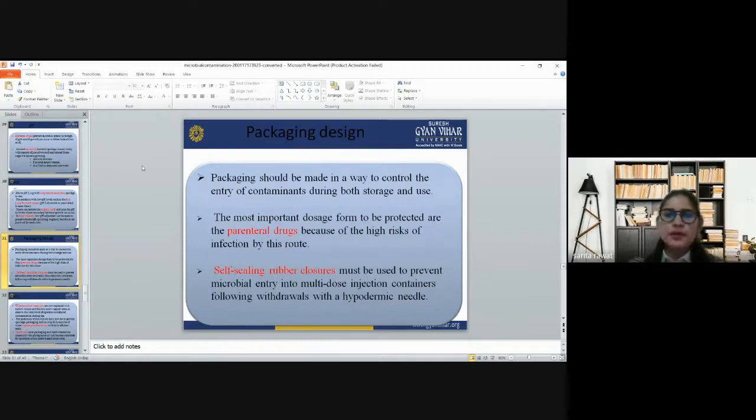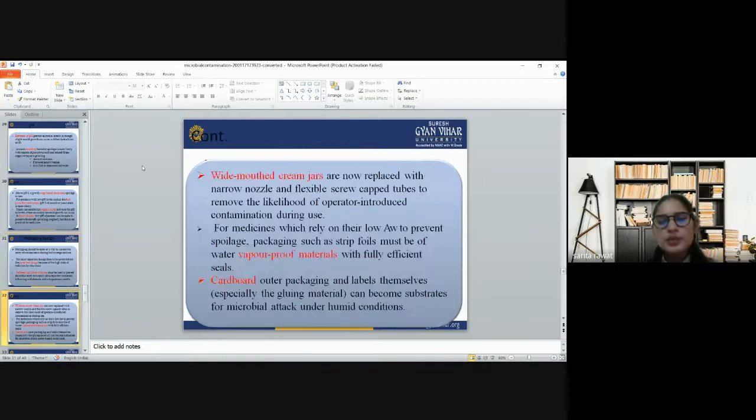Now the next is packaging and designing of the product. The packaging should be made in a way to control the entry of contaminants during both storage and use. The most important dosage forms to be protected are the parenteral dosage forms because of the high risk of infection by this route. Self-sealing rubber closures must be used to prevent microbial entry into multi-dose injection containers following withdrawal with a hypodermic needle.